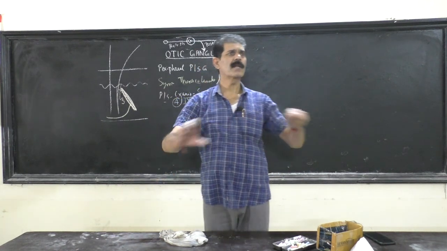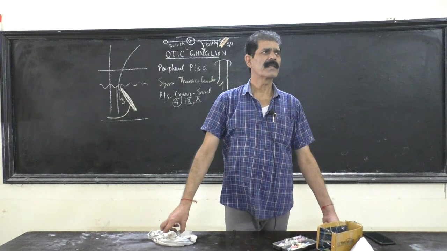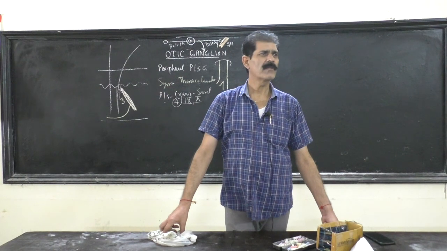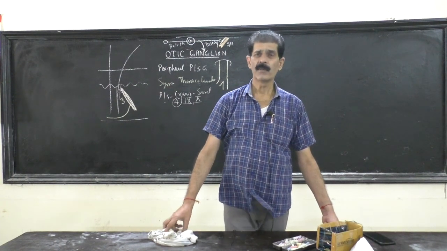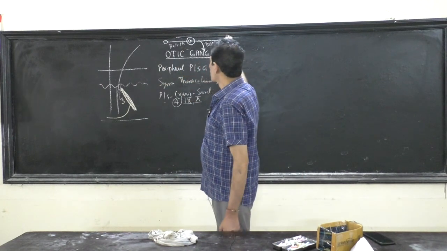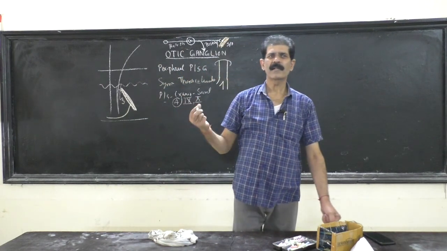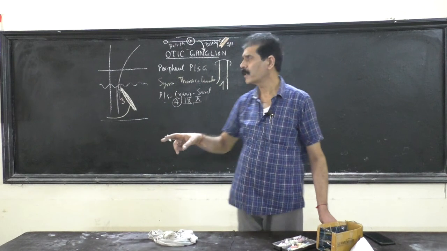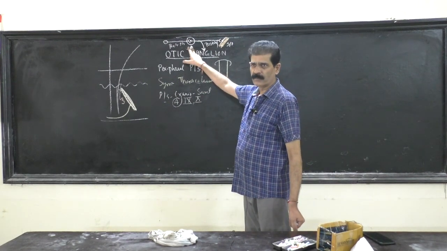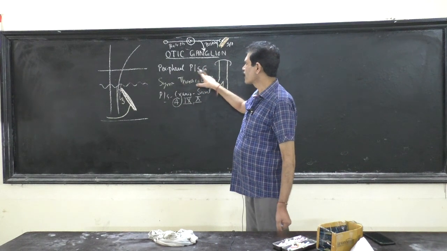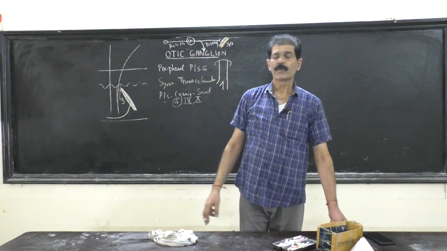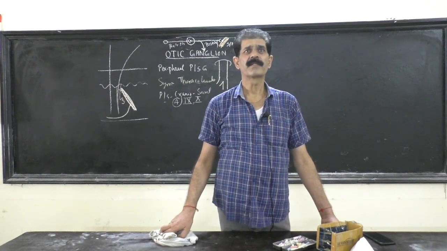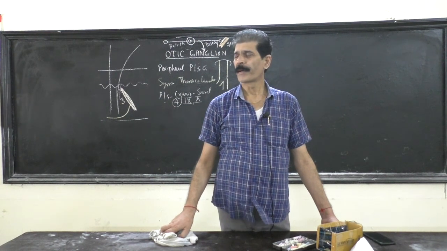So this is general about the sympathetic and parasympathetic system: preganglionic fibers, ganglion, and postganglionic fibers. Postganglionic fibers end in smooth muscles. If you stimulate this, the muscle will contract. When the muscle contracts, we will say this is because of sympathetic stimulation or parasympathetic stimulation, depending upon which ganglion it is. Now the otic ganglion is a peripheral parasympathetic ganglion, and it belongs to the cranial part of the parasympathetic system.